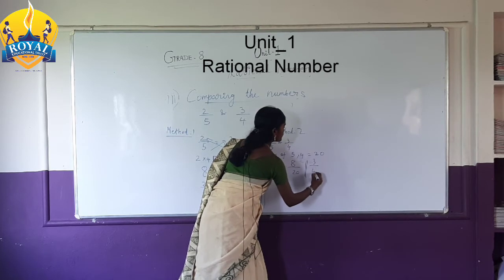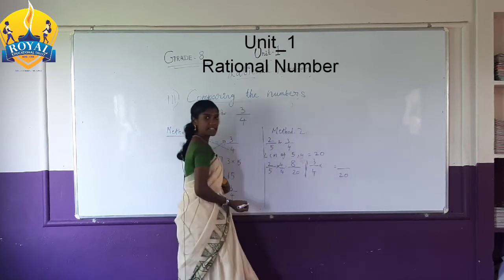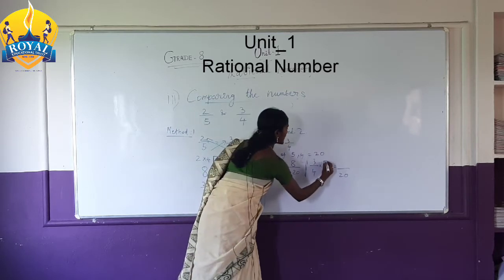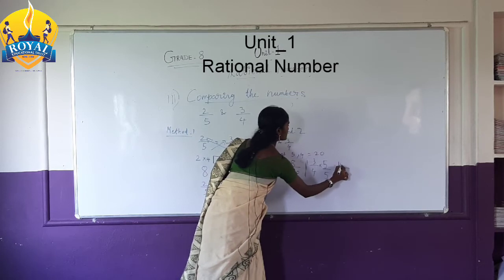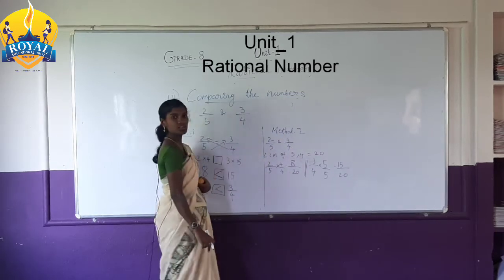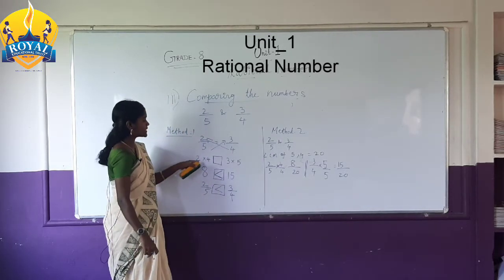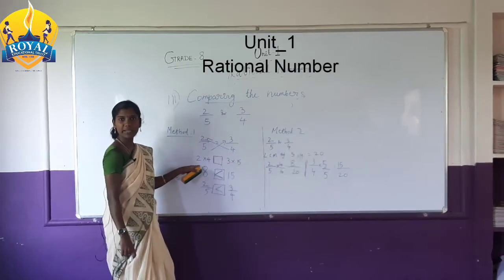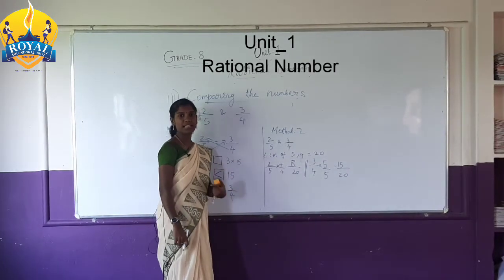For 3 by 4, you write 20 in the denominator place, so you multiply by 5: 3 5s are 15, 4 5s are 20. It is the same answer, but in this method you have to write the numerator and denominator form.